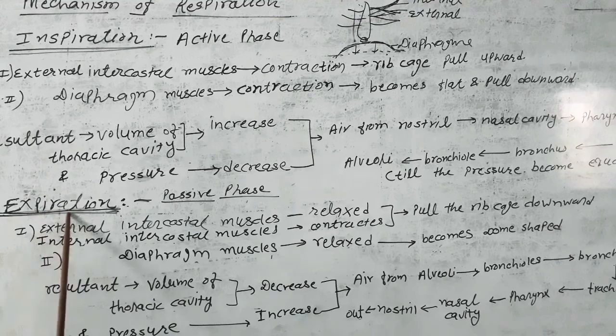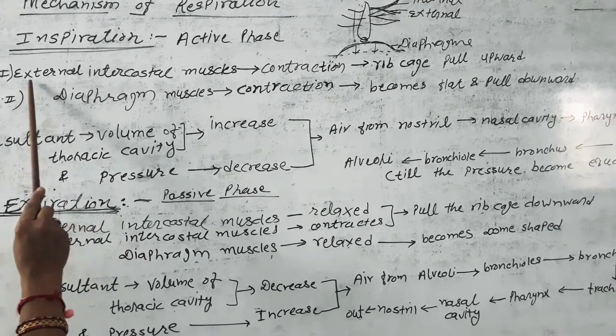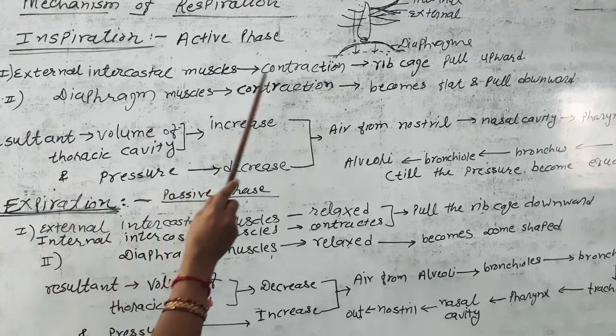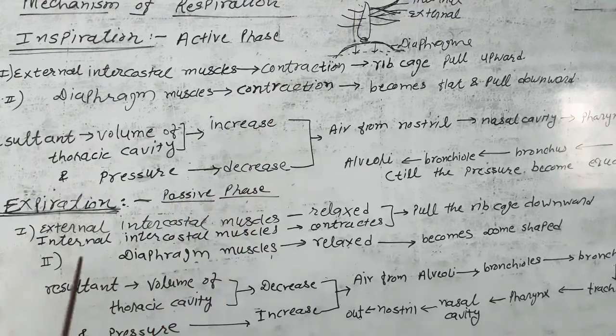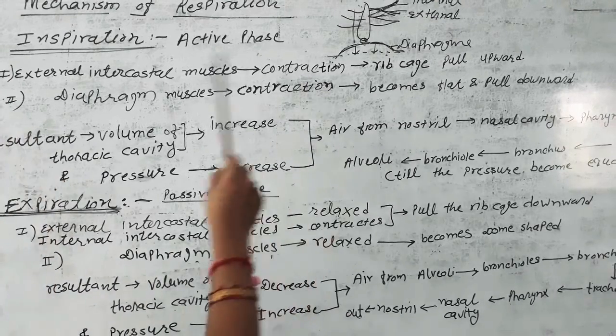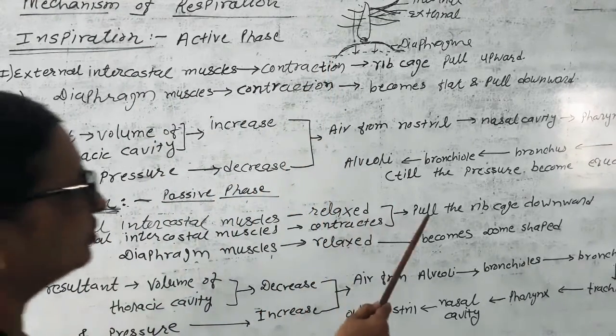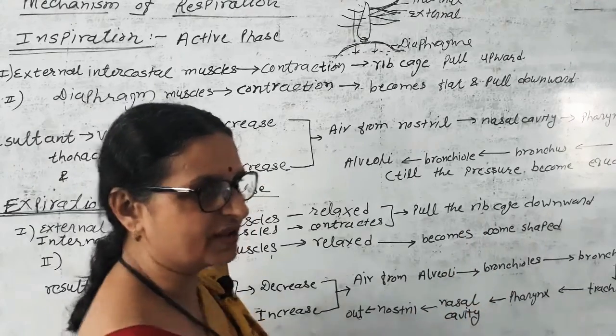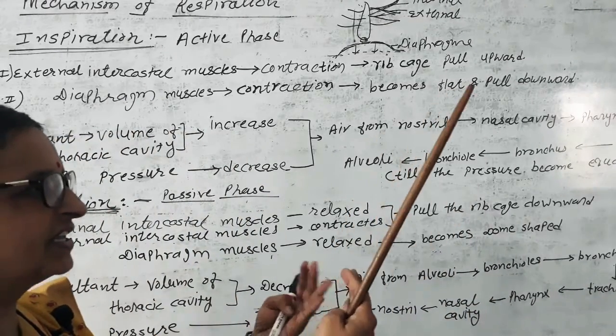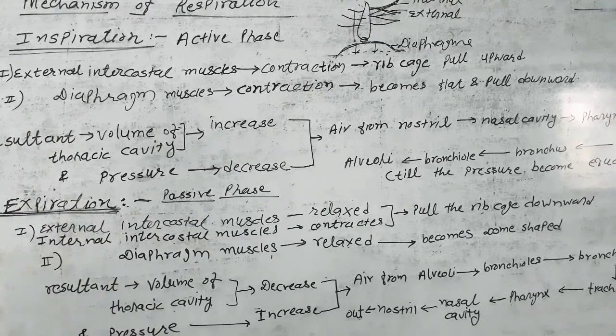What happens during expiration? Here we see external intercostal muscles contract. Simultaneously, during the expiration, external intercostal muscles become relaxed, or they come into their original position. Internal intercostal muscles contract. So, it pulls the rib cage downward. All the ribs which were inflated come to their original position in a downward position.